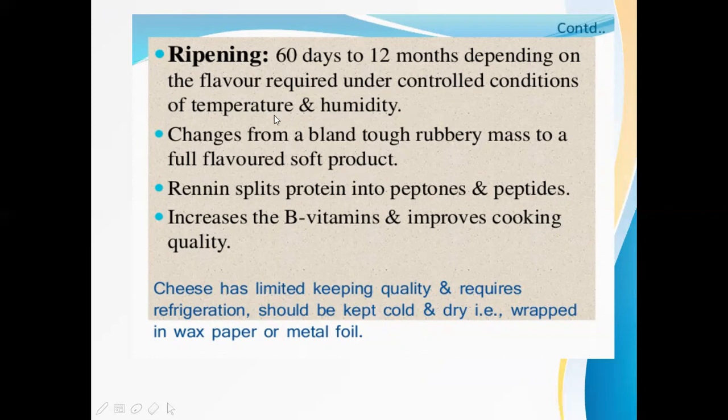During this ripening, the tough mass becomes a soft mass, and renin splits protein into peptones and peptides. As we add renin during cheese production, it breaks down the protein into peptones and peptides. B vitamins are also improved during ripening, and cooking quality improves.